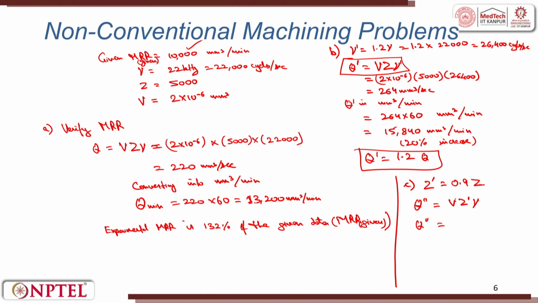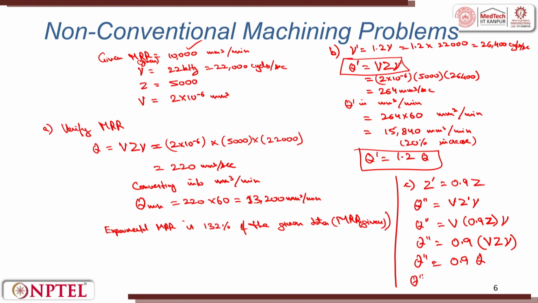So here q double dash, if I put the value of z dash here directly, value means as comparison to z it is v into 0.9 into nu. So, q double dash is equal to 0.9 of v into z into nu. That means q double dash is equal to 0.9 of q.